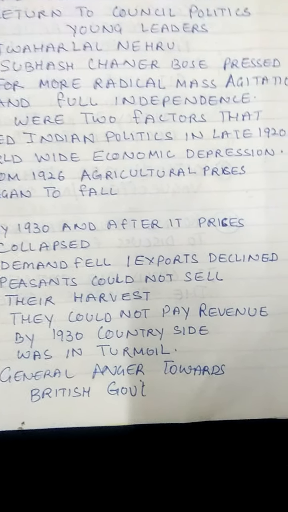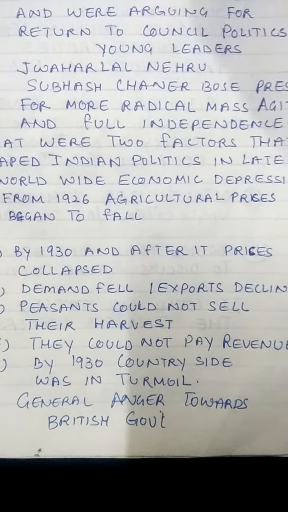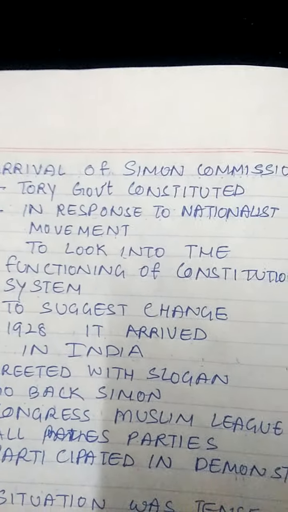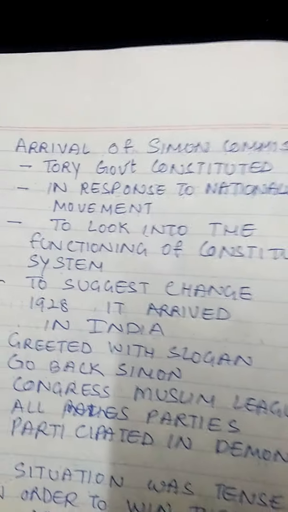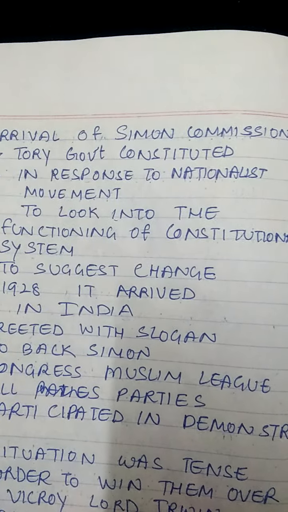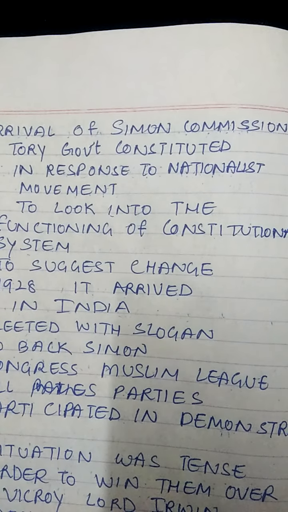The second thing that happened during this time, which brought a huge change in Indian politics, was the arrival of the Simon Commission. Children, the Tory government in Britain constituted the Simon Commission. It was given this name because it was headed by Sir John Simon.